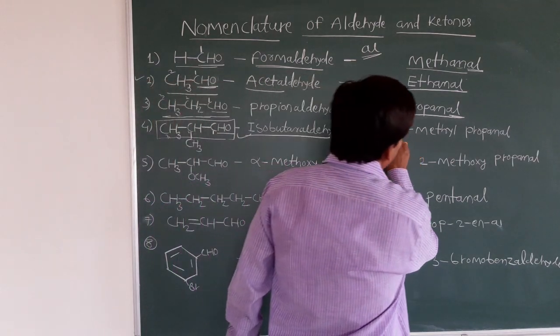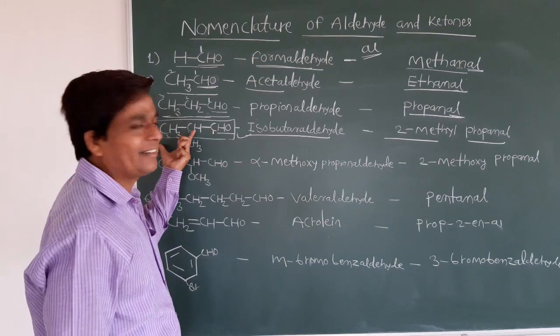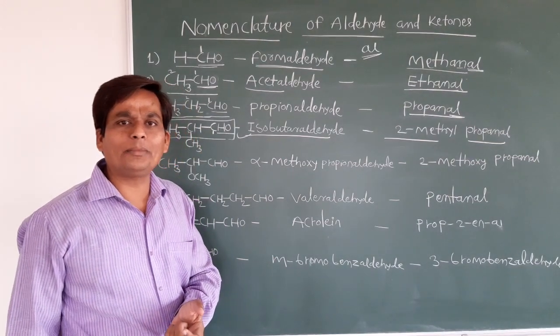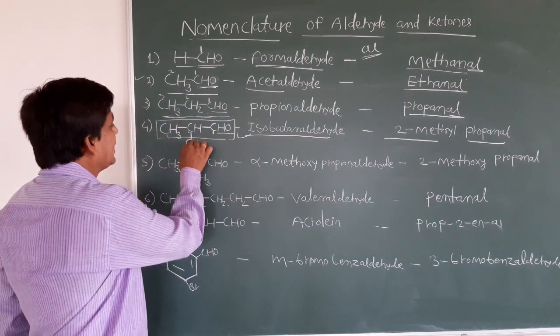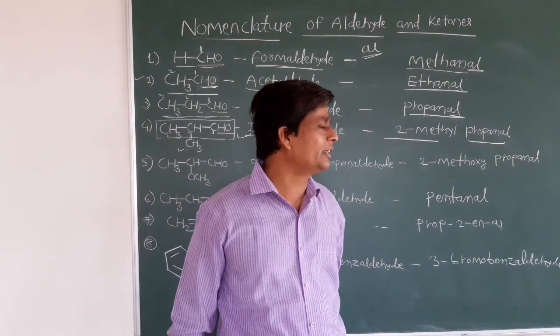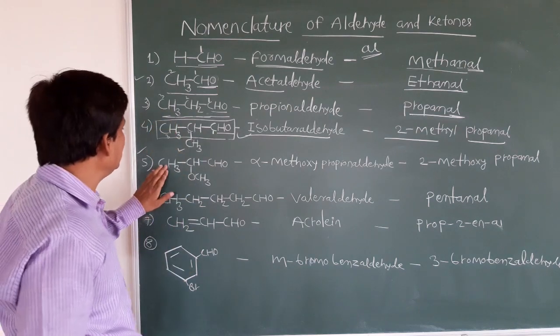So we say it is 2-methylpropanal, because three carbons means the parent alkane is propane. From that propane you remove the E and attach the suffix Al. Now clear everybody? See another example.